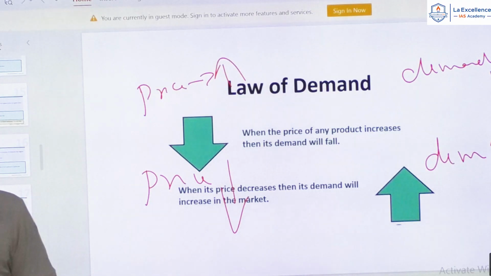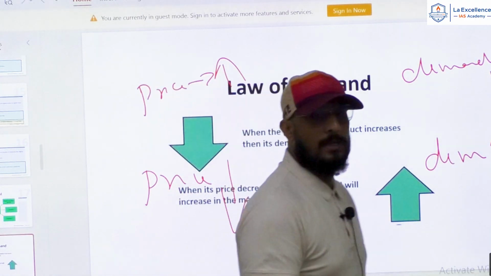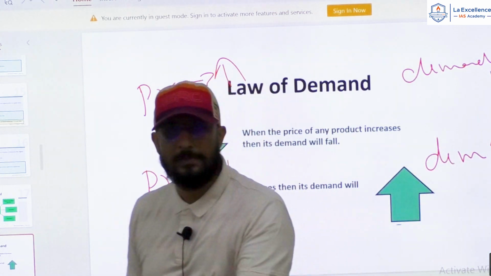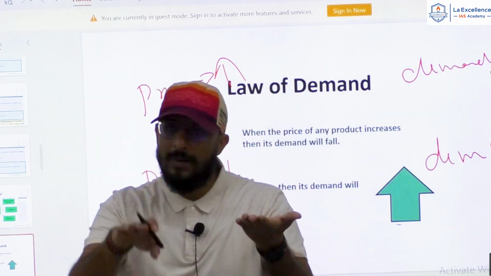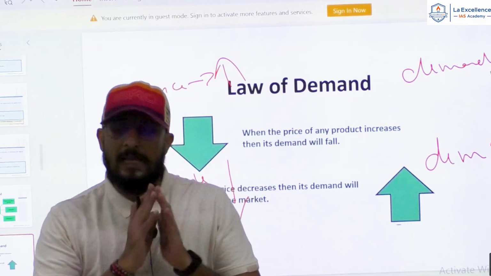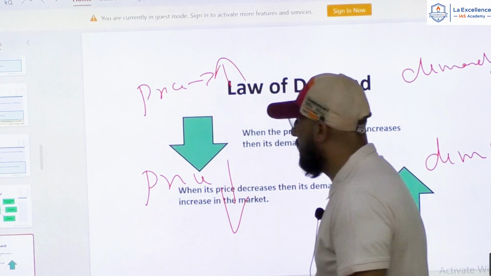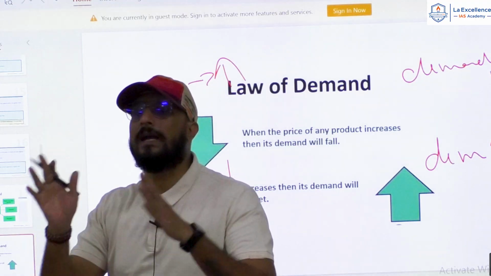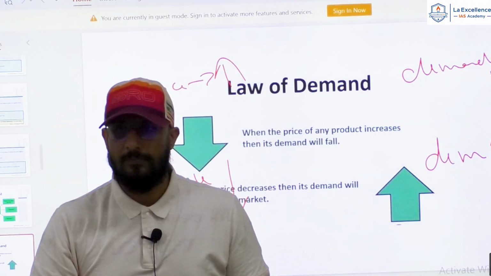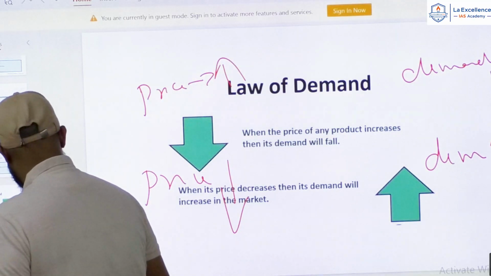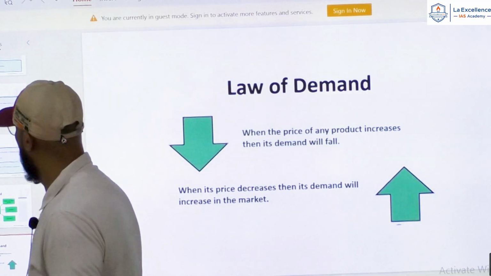Yes, demand will increase. Or same quality biryani, same taste biryani, from 80 rupees it becomes 150 rupees. That means price increases. Can I say demand will reduce? Yes, that is law of demand. Right. See, for law of demand to apply, you have to understand that other factors remain unchanged. Right. Now, that is called as law of demand.